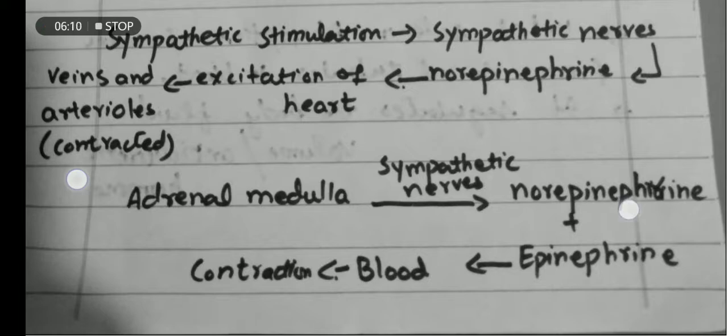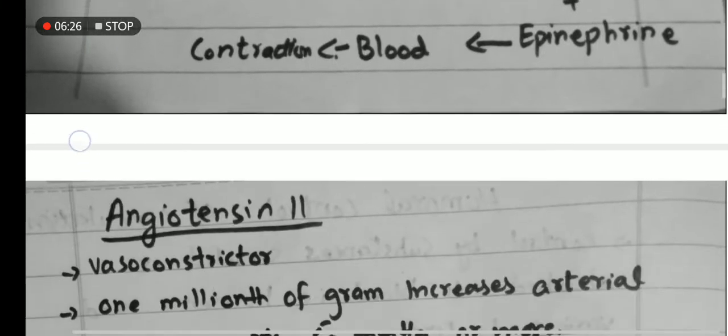And then these cause contraction in the blood vessels of the whole body. Sympathetic stimulation has either direct control or indirect control.